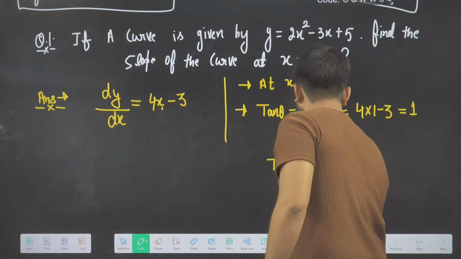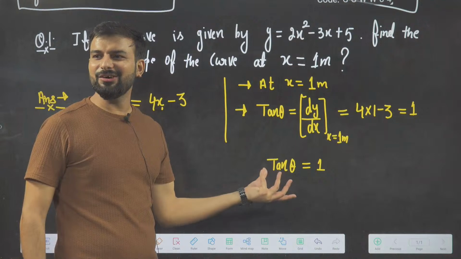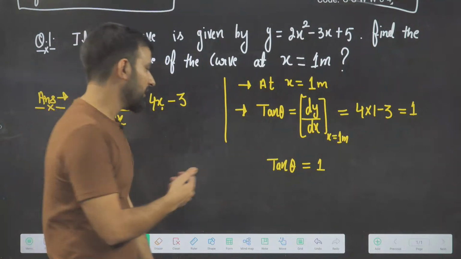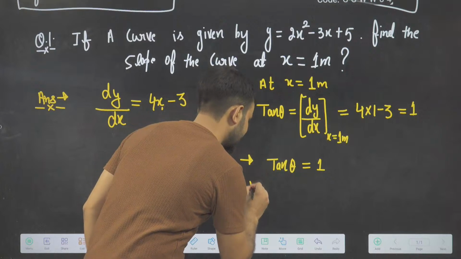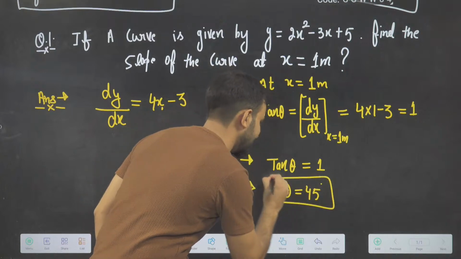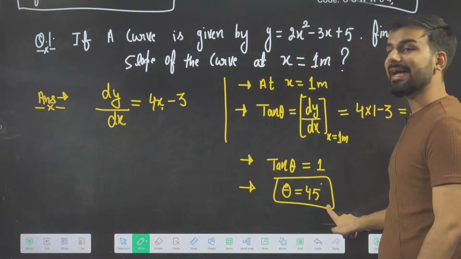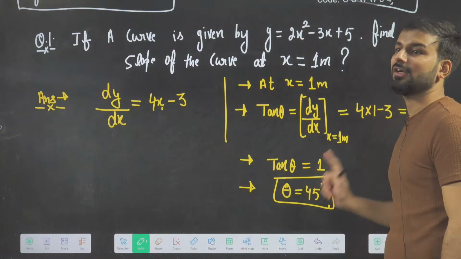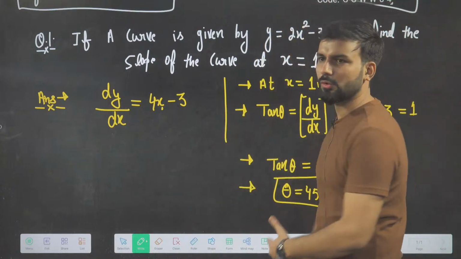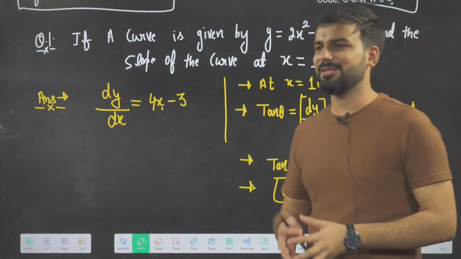And luckily, tan gives one value, and that is theta equal to 45 degree. It means at this particular point, the curve is making how much angle with the horizontal axis or x-axis? 45 degree. I hope everyone understood. Give me thumbs up. The slope, the easiest topic of today's class. Give me thumbs up if you understood.